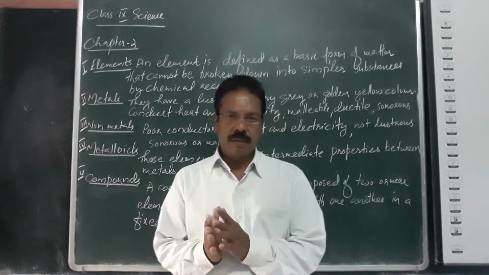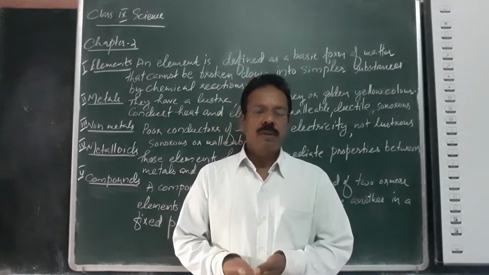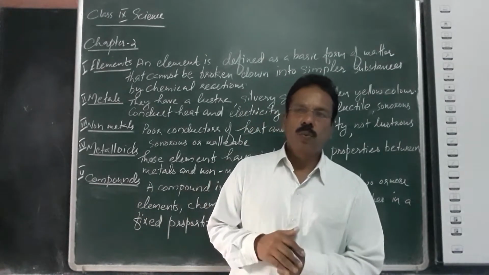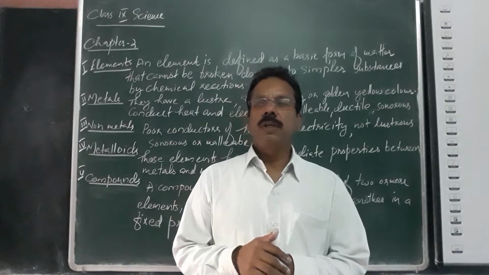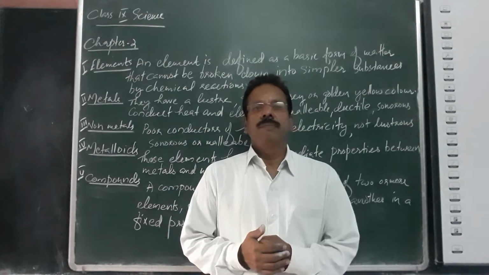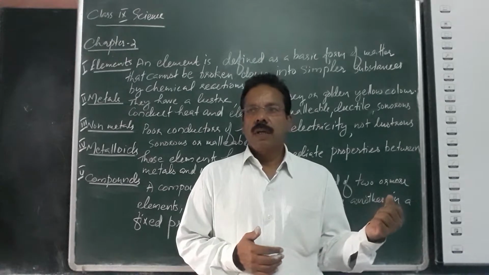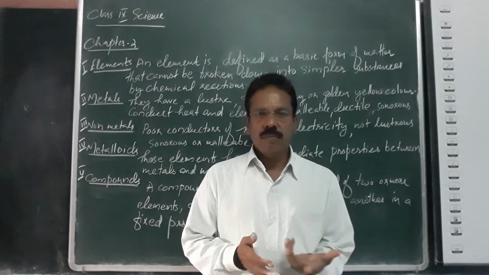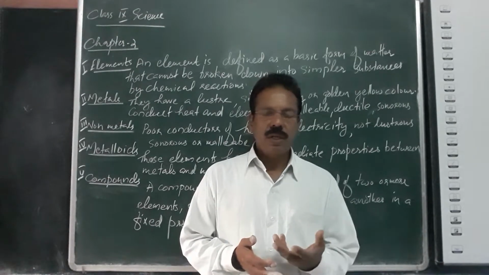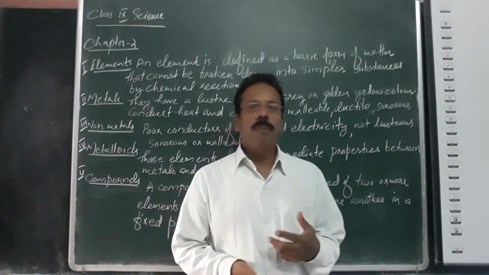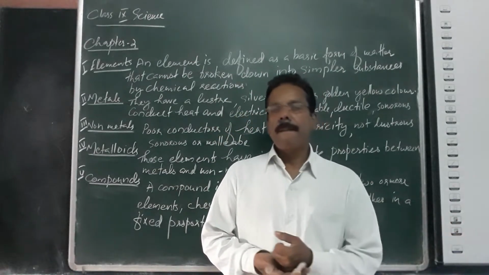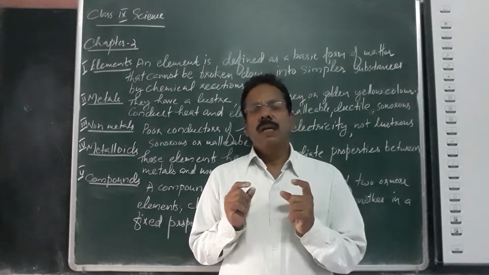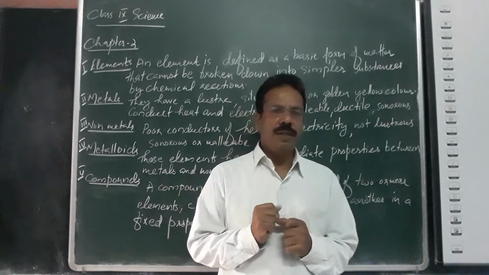For example, water. Water is a liquid, it is a compound. H2O is the molecular formula of water. A compound is composed in a fixed proportion. Water available in different countries is the same. There is no particular water in USA, UK, or India. Water everywhere is composed of two hydrogen atoms and one oxygen atom.